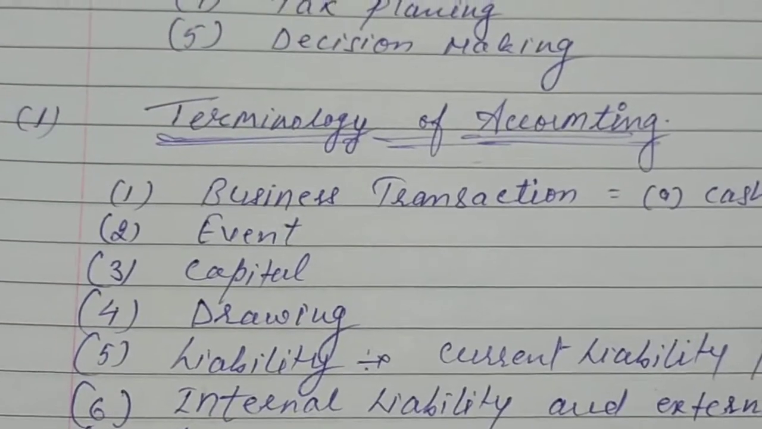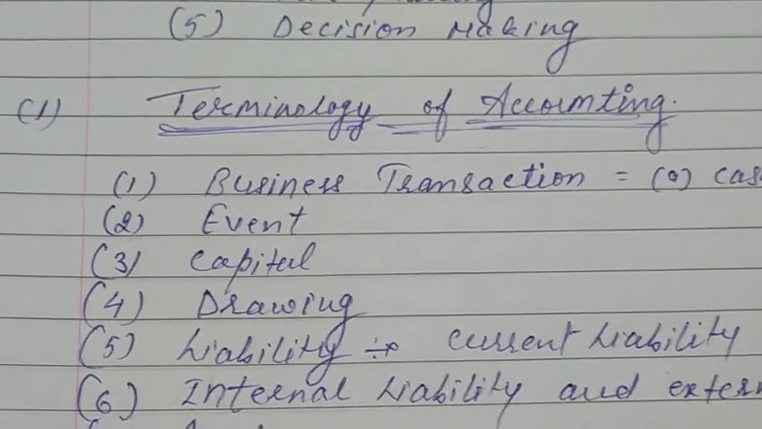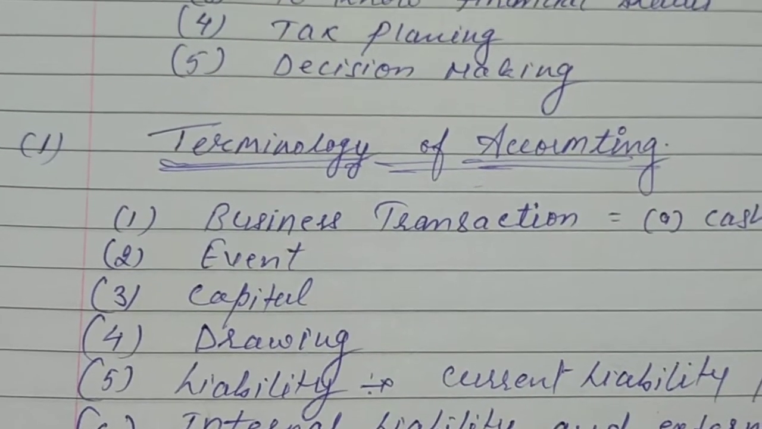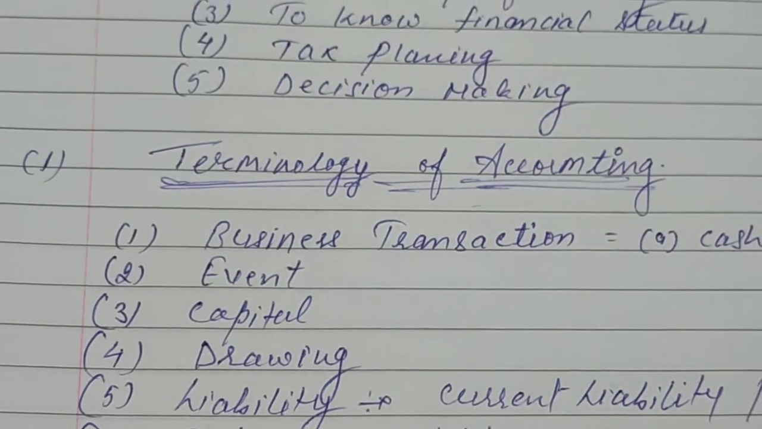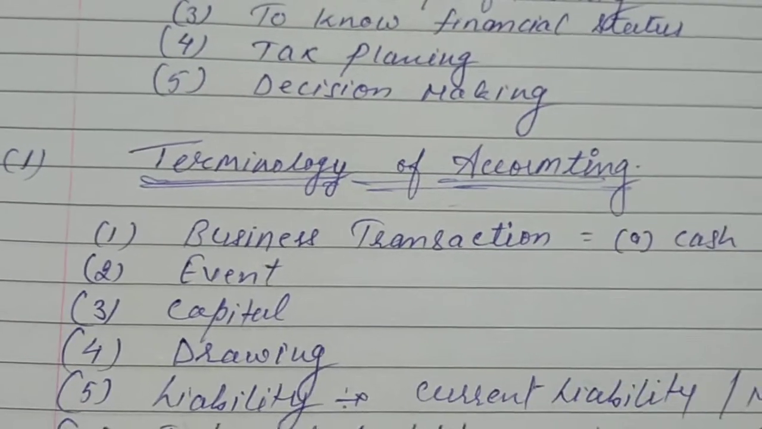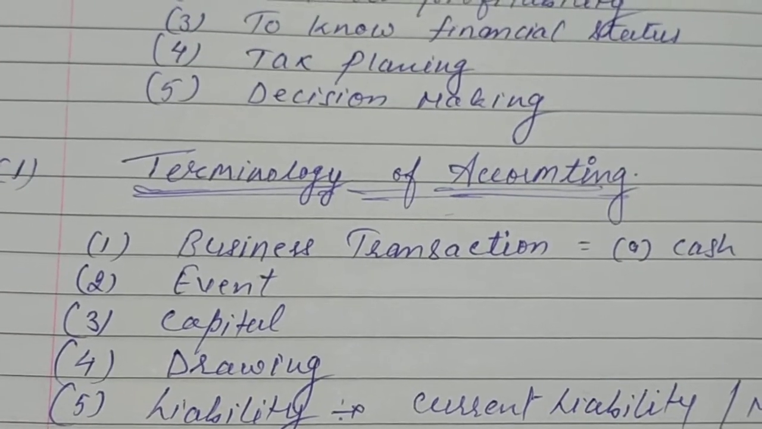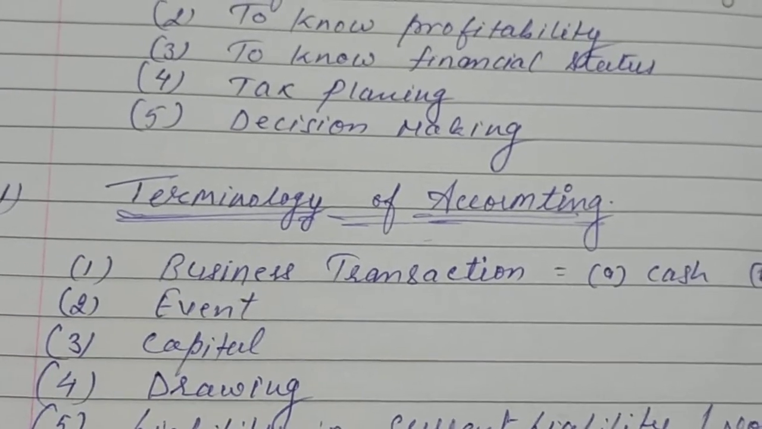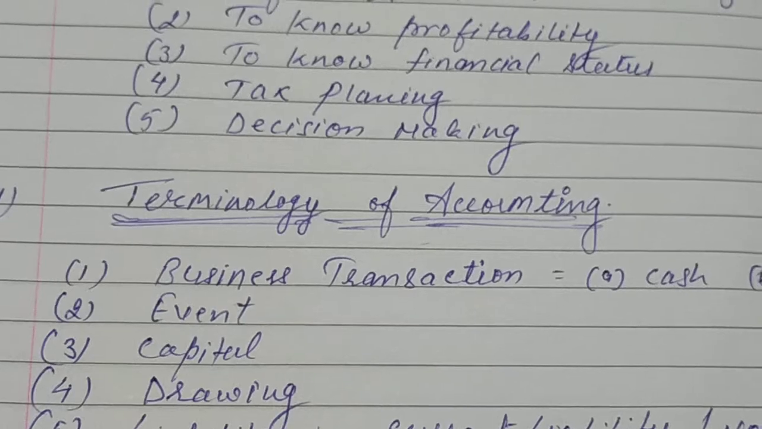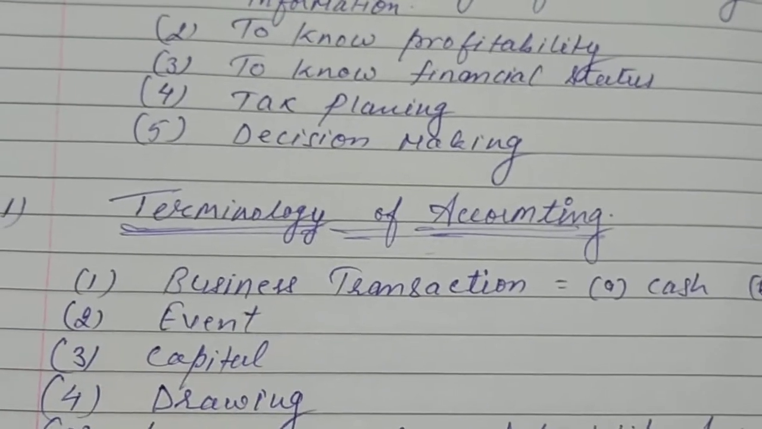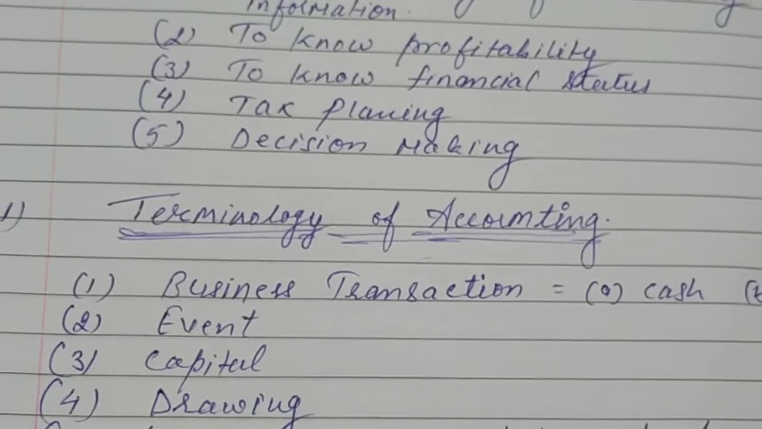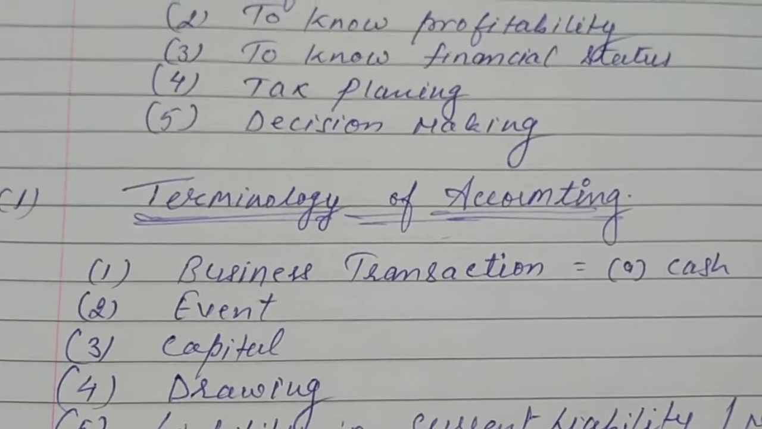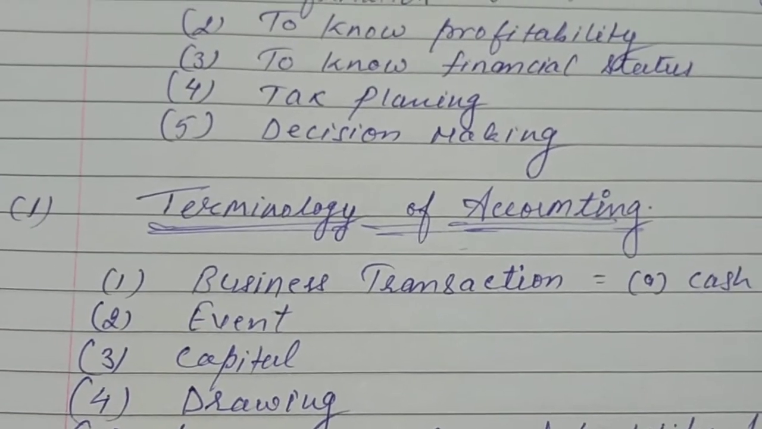Okay, now the second point is event. Event means a situation or result created by transactions. For example, suppose a seller sold goods for rupees 10,000 on the cost of rupees 8,000. It means goods costing 8,000 were sold for 10,000. Then he gets 2,000 profit. He is getting 2,000 profit.